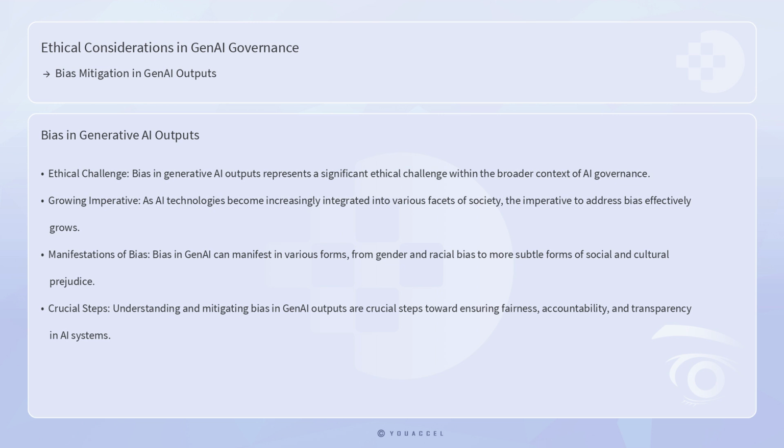Bias in GenAI can manifest in various forms, from gender and racial bias to more subtle forms of social and cultural prejudice. The complexity of these biases stems from the data used to train AI models, the algorithms themselves, and the potential lack of diversity in the teams developing these technologies. Understanding and mitigating bias in GenAI outputs are crucial steps toward ensuring fairness, accountability, and transparency in AI systems.